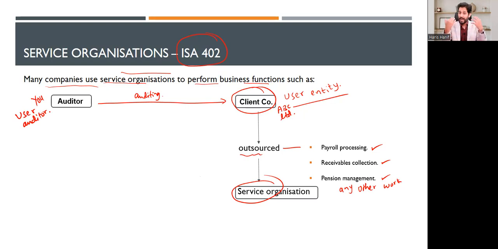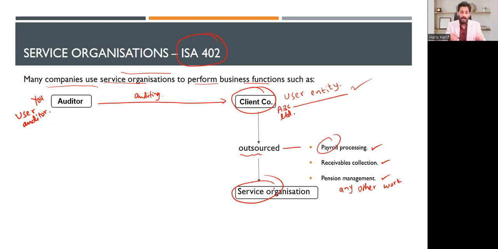You came to me and I am ABC Limited in this context, that is the user entity, and you are asking me for the payroll records, right? Now, I have replied to you that I have outsourced this payroll function to the service organization, which is some other organization.